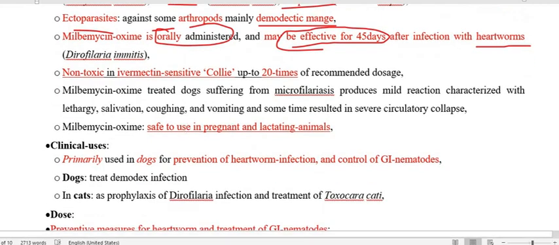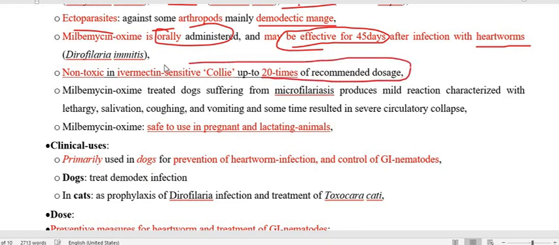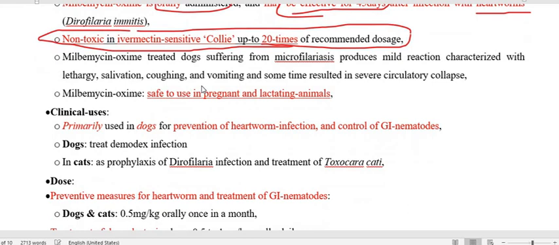Second important point is that this is not toxic in breeds like the Collie. So for the Collie breed, milbemycin oxime should be administered, and its safety margin is up to 20 times the recommended dose. So milbemycin is the preferred drug in Collie breeds, and we have to use milbemycin oxime in place of ivermectin.